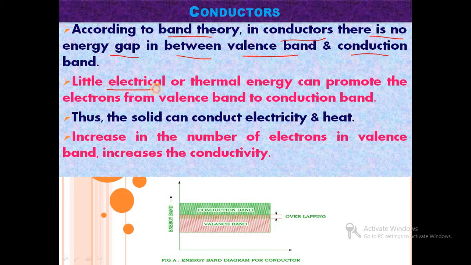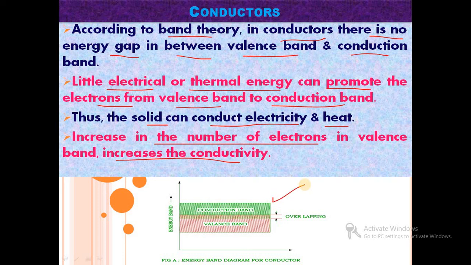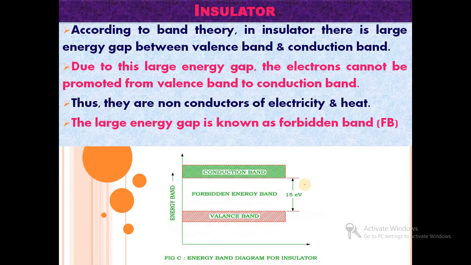A little electrical or thermal energy can promote the electrons from the valence band to the conduction band. Thus this solid can conduct electricity and heat. An increase in the number of electrons in the conduction band increases the conductivity. So there is an overlapping of the valence band and the conduction band possible. So this is the energy band diagram for conductors.